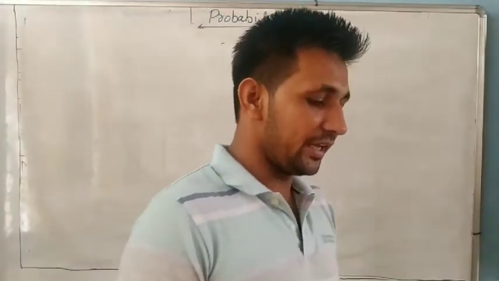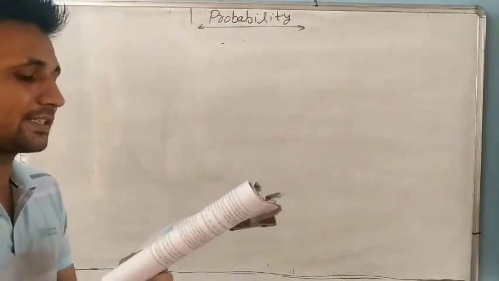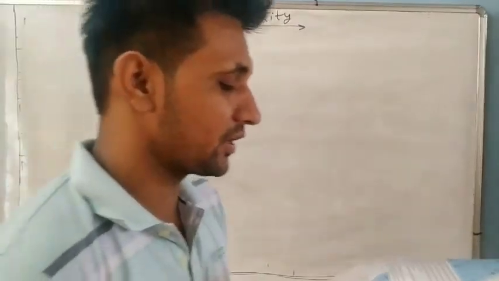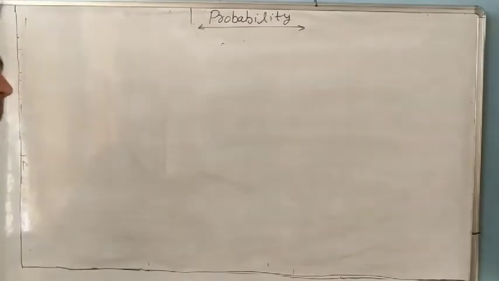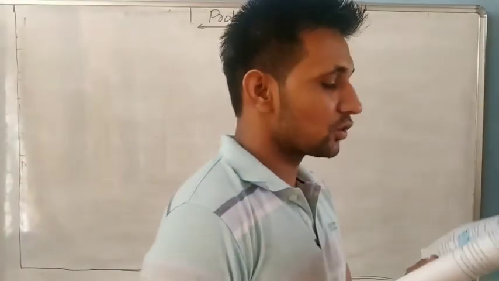To know the opinion of the students about the subject statistics, a survey of 200 students was conducted. So how many total students are included in the survey? 200.